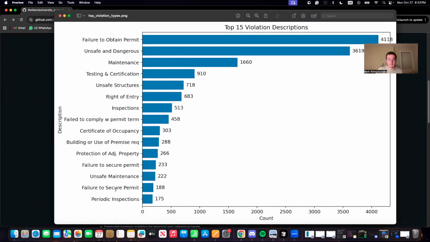The second chart shows the top violation descriptions. The most frequent ones are failure to obtain permit, unsafe and dangerous, and maintenance. This gives us a sense of what kinds of issues dominate Boston's housing enforcement records.